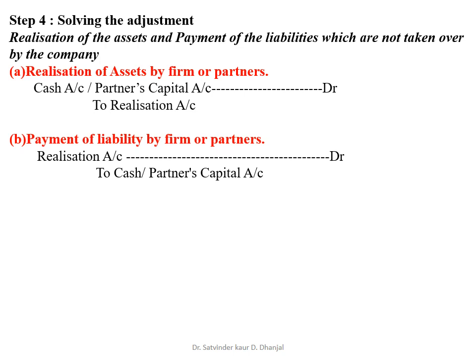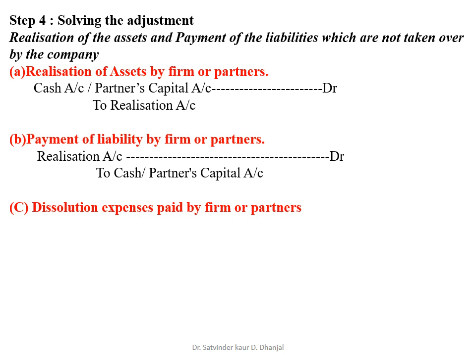If it is paid by firm, then cash will come, and if it is paid by partners, partners' capital account will come. So only those assets will be realized and only those liabilities will be paid off which are not taken over by the company.